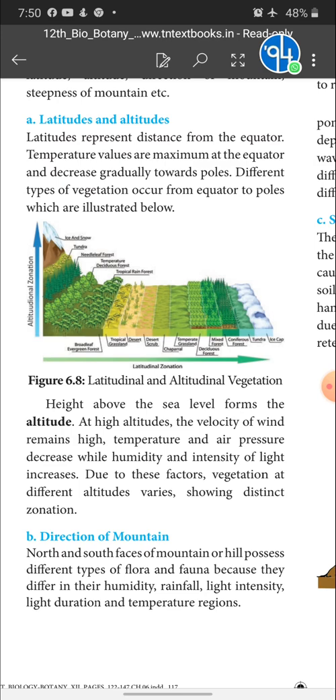So in the same way, when the height increases from the sea level, gradually the wind level increases, and the temperature, air pressure, humidity and light are all affected. So based on these factors, different vegetation is seen. Based on this vegetation, a distinct zonation will be seen in the altitude also.